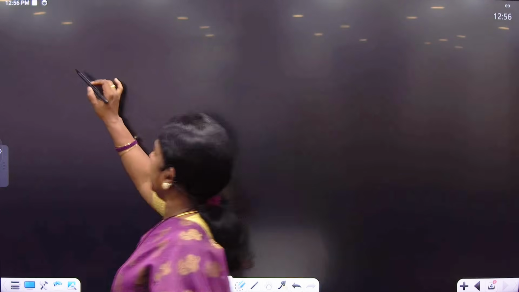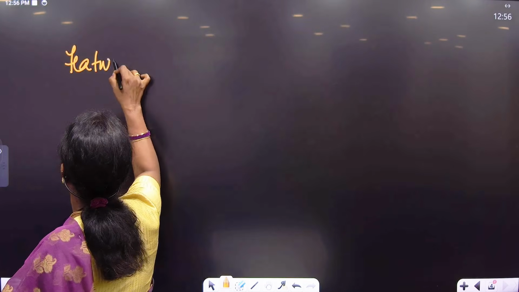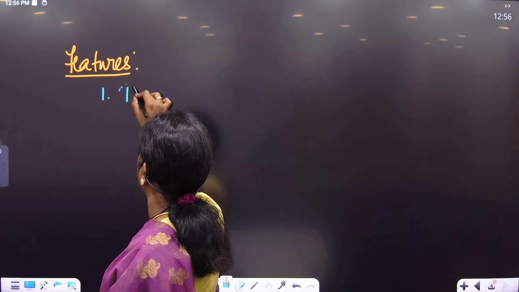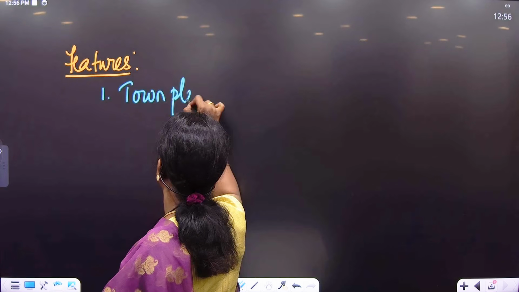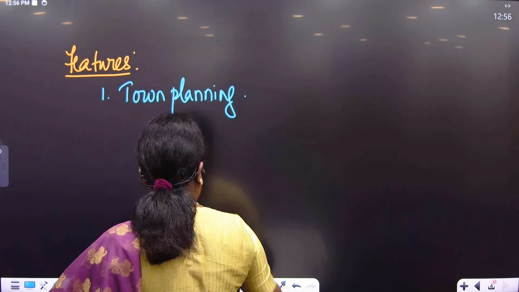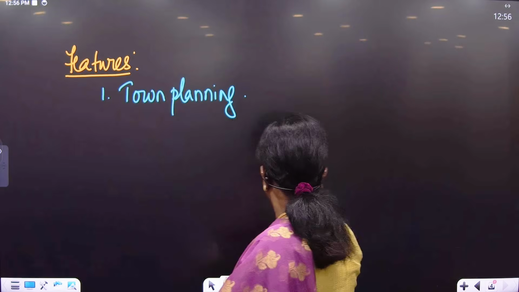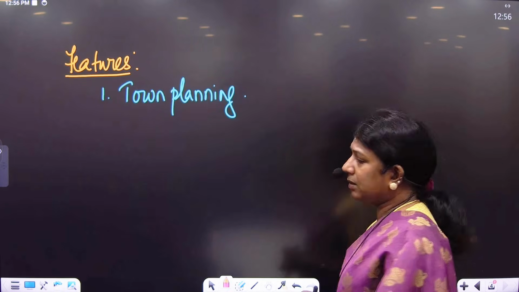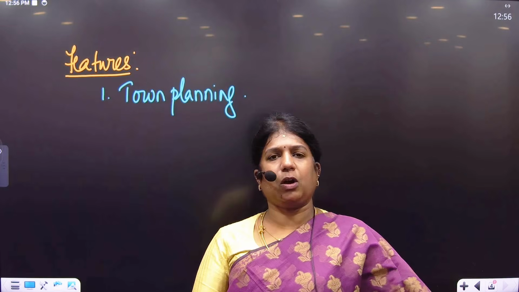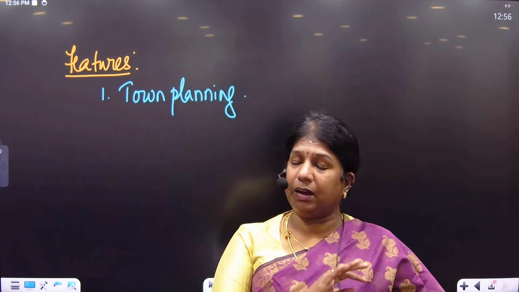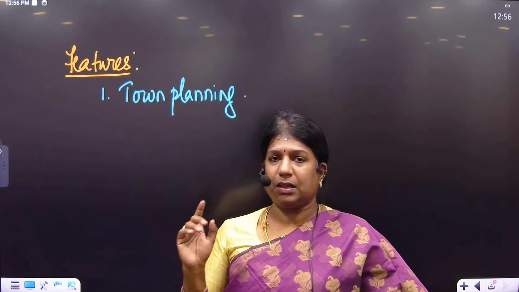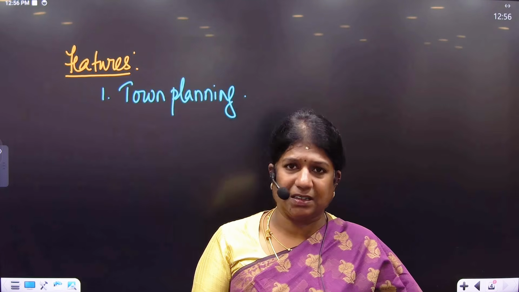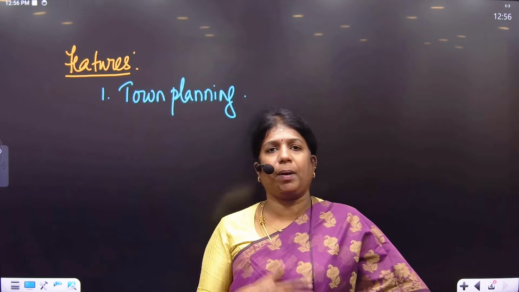Now moving on to the next part, we are touching upon the features of IVC. So what are the features of IVC? The first feature, we call it town planning. There was a perfect town planning in IVC. And when you look at the town planning, what exactly fell under the concept of town planning? See, 2,800 sites were excavated and all the towns were well planned. There was an upper town and a lower town. The upper town was always identified with a citadel, and the lower town is where the common public lived.